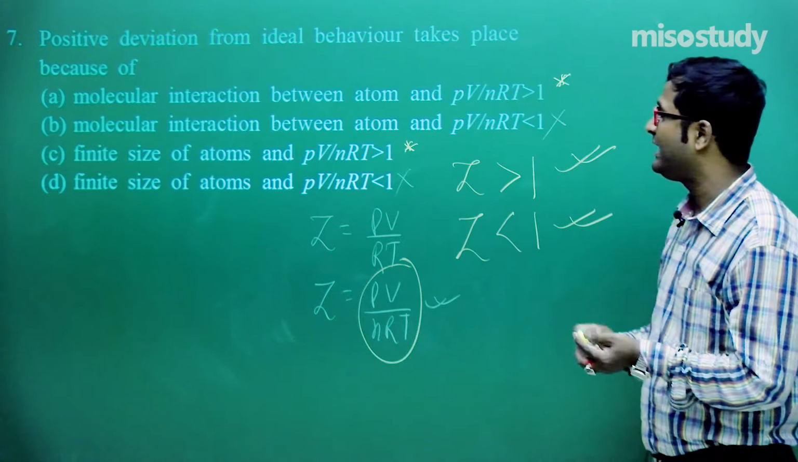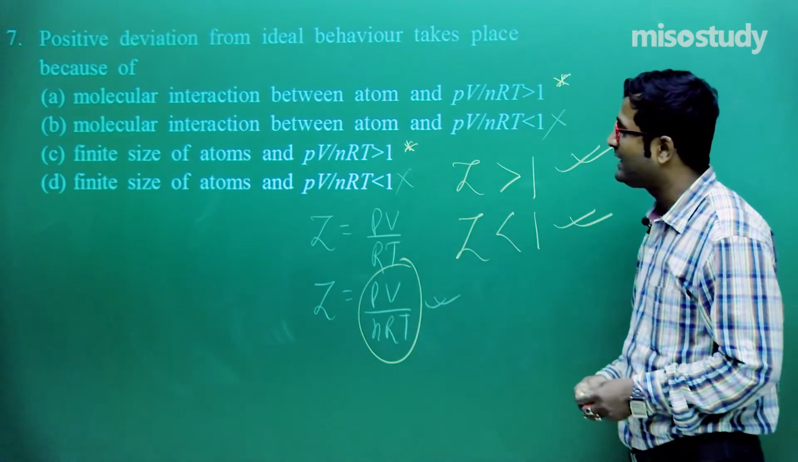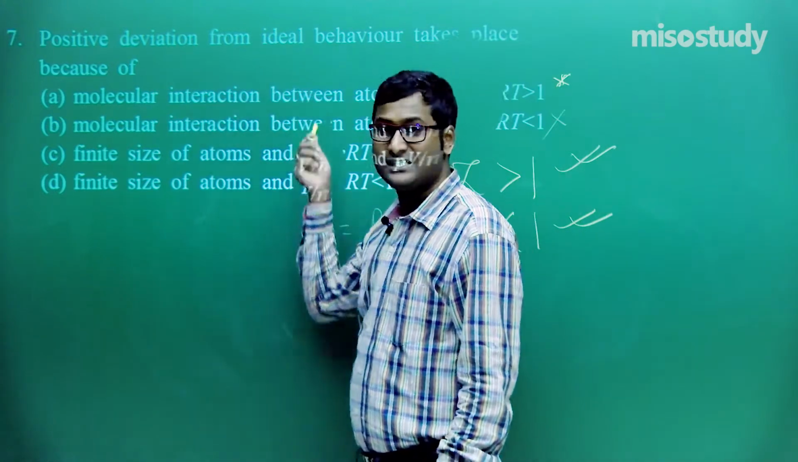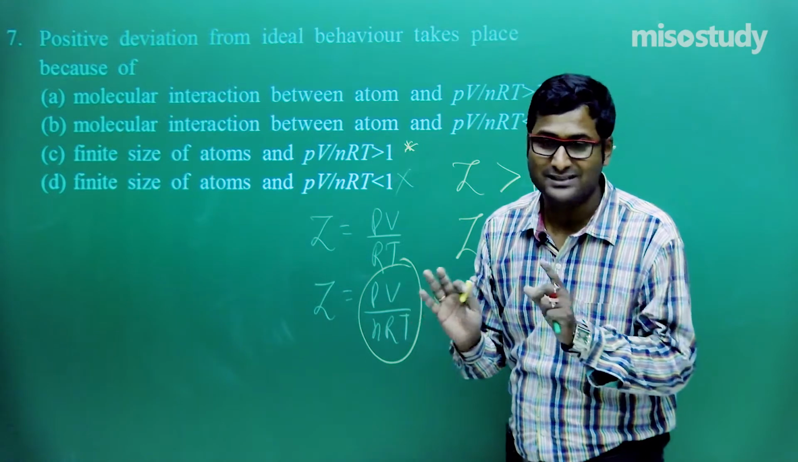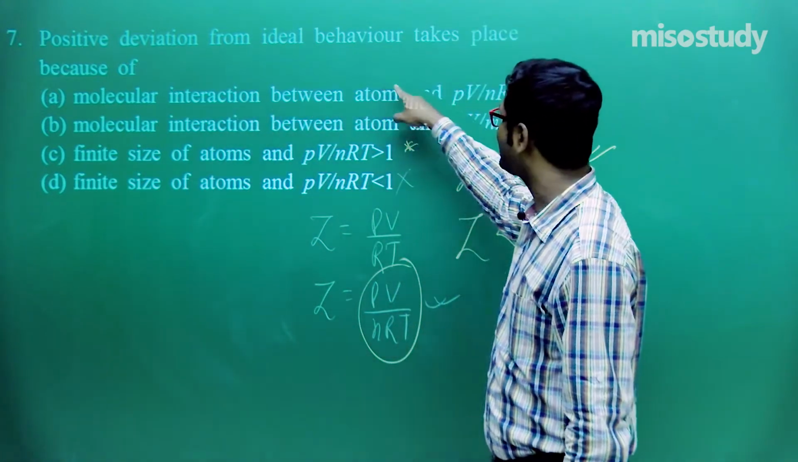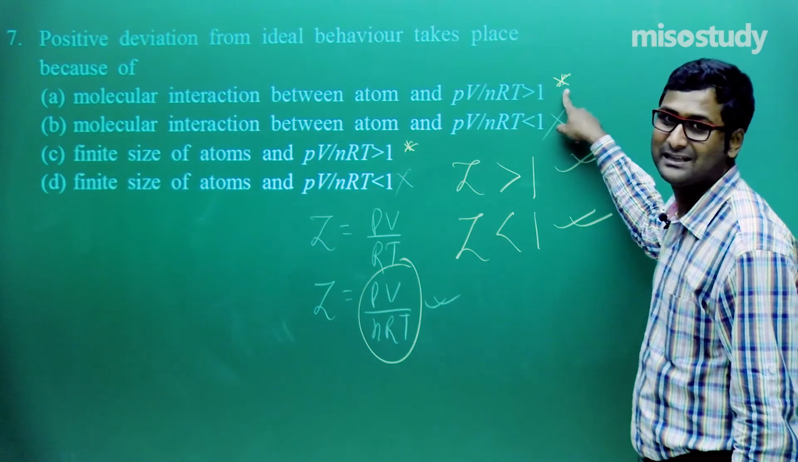So we can eliminate options B and D. Now focus on A and C. Look here. In this case of deviation, what do we judge? The molecular interaction, not the size. So the molecular interaction between atoms, and PV upon nRT is greater than 1.